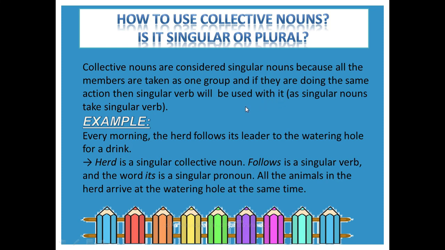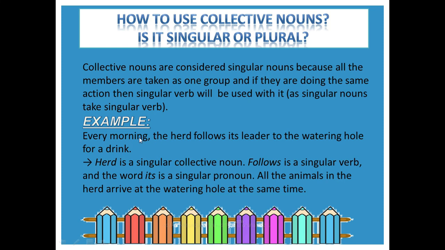If you're talking about a singular thing, then you use a singular verb. We use s or es with the verb. Now you are talking about collective nouns. A collective noun is used as a whole. It is used as one unit. So a singular verb will be used with it.